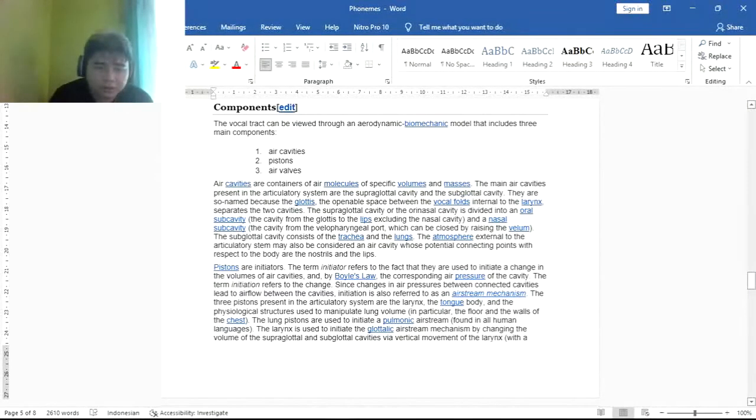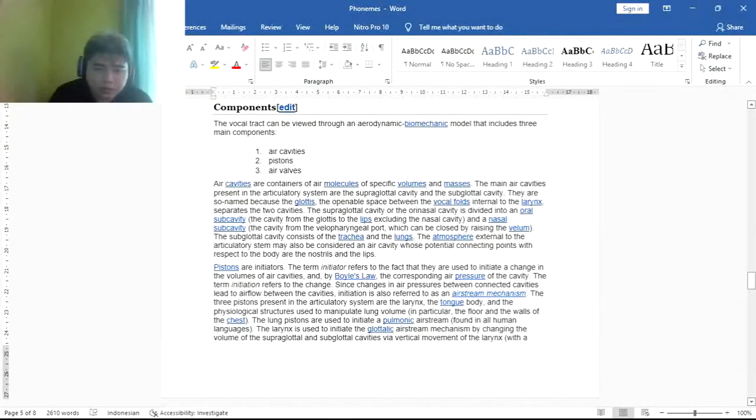The three pistons present in the articulatory system are the larynx, the tongue body, and the lungs. The lung pistons use the physiological structure that manipulates lung volume, in particular the floor and the walls of the chest, to initiate a pulmonic airstream, found in all human languages.